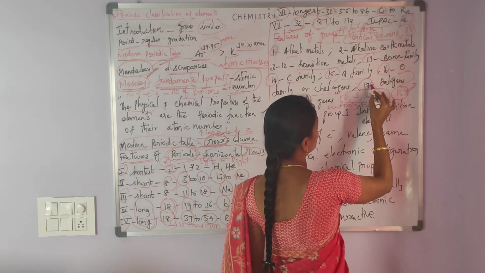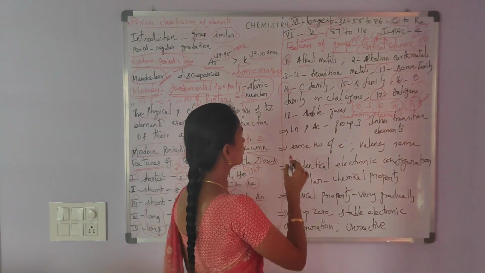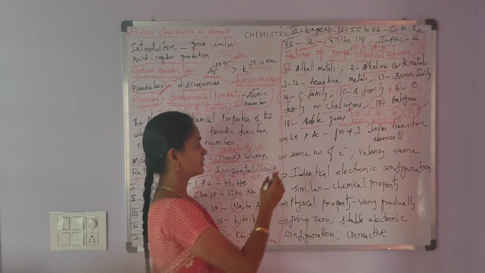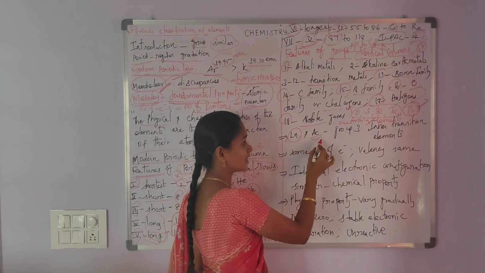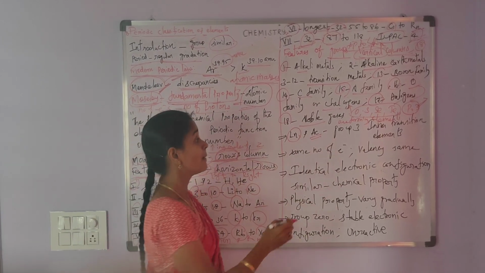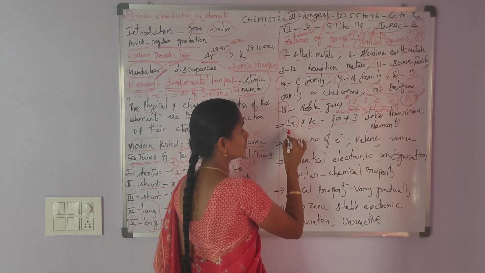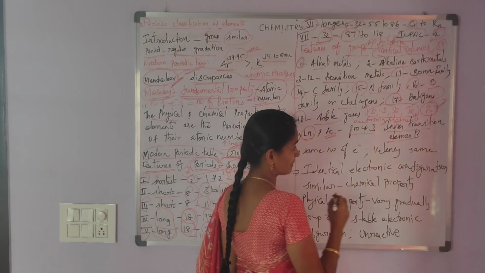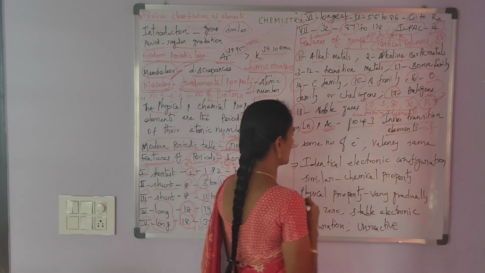And then group 17 halogens, group 18 noble gases. Okay, lanthanides and actinides are present in the part of group 3. So lanthanides and actinides are called inner transition elements, that is f block elements.